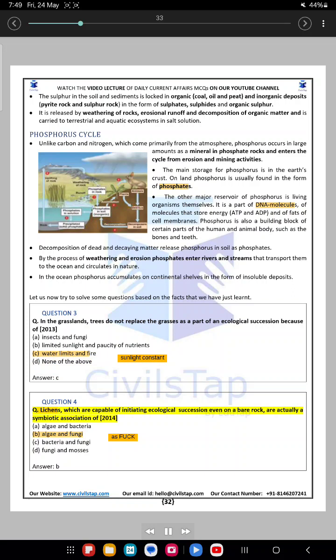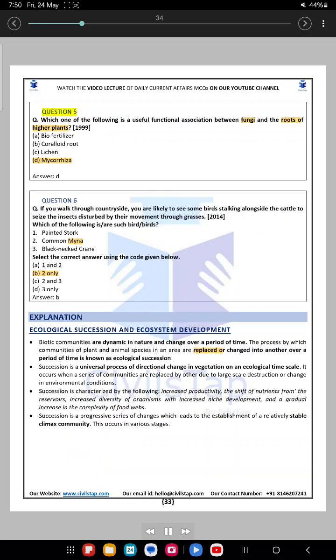Question 4. Lichens, which are capable of initiating ecological succession even on a bare rock, are actually a symbiotic association of 2014. A. Algae and bacteria. B. Algae and fungi. C. Bacteria and fungi. D. Fungi and mosses. Answer. B.